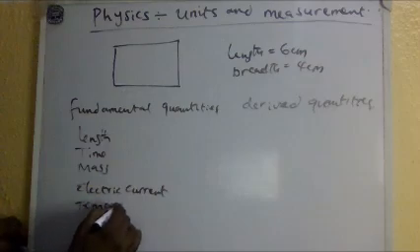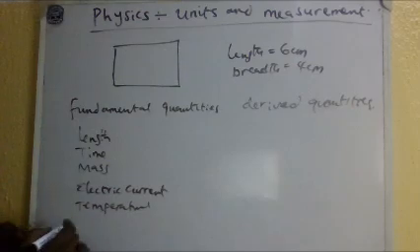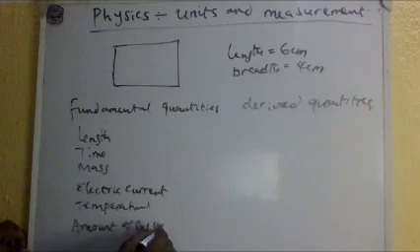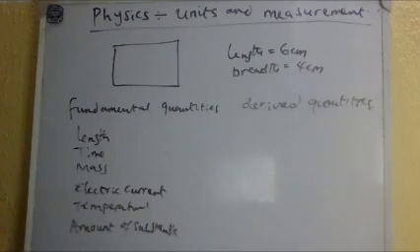Temperature is a fundamental quantity. What else again? Amount of substance, which is like mole, is fundamental. So these are fundamental quantities. Like I said, they are not derived from any other. They are just standing alone. Understand? They are not derived from another quantity.